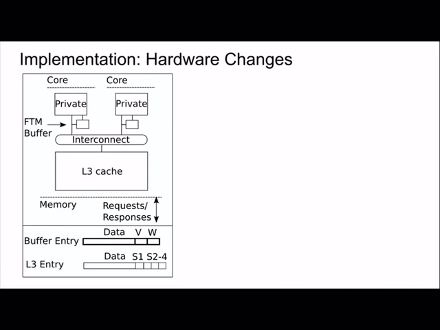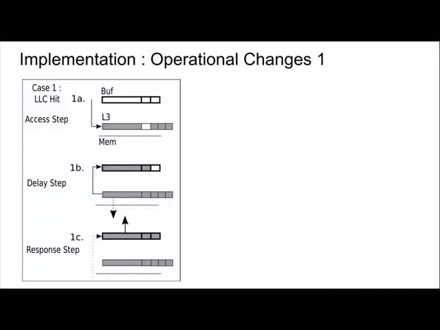So now let's look at how we use these hardware changes to implement our first time miss mechanism. You'll notice that there are actually 2 cases. Let's look at the first case, where we look at a cache access to the last level cache, or the L3 cache.